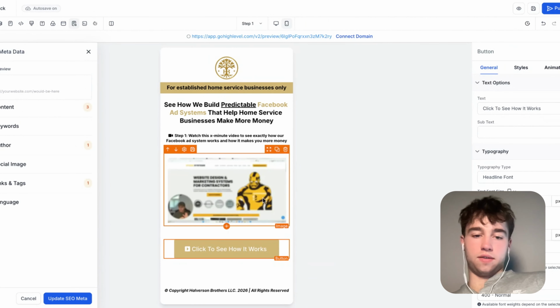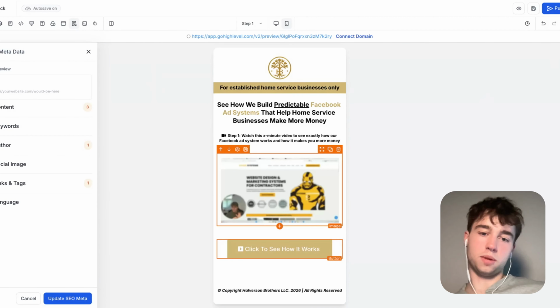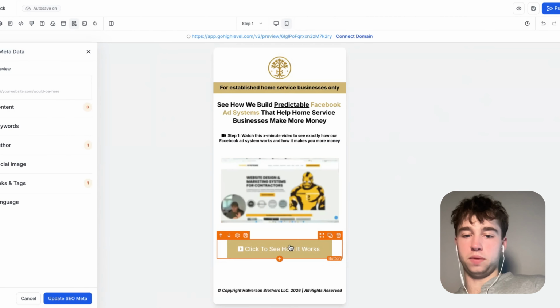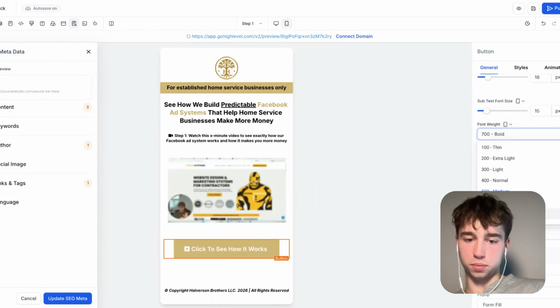Cool. We could even have a sub headline that says our average return is 3 to 5x within your first 30 days, as a little sub headline right under the VSL image and above the button. And then for the button, we have click to see how it works. I like it. I'm going to probably make the font bigger, more bold.